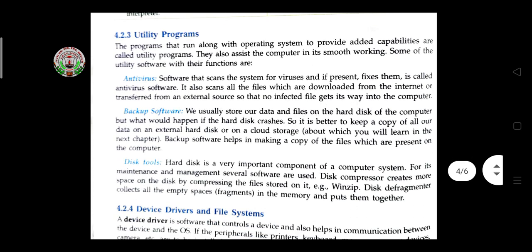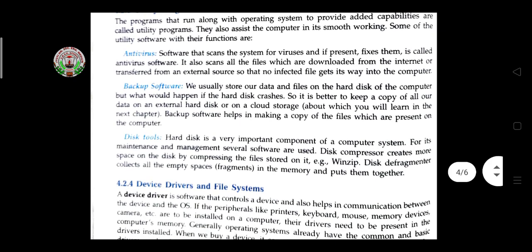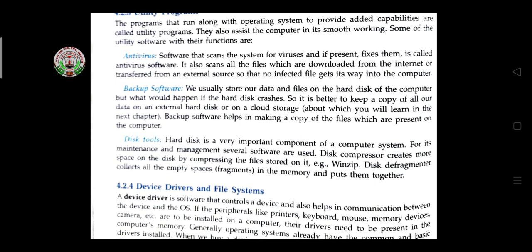And then come to the utility program. The programs that run along with the operating system to provide added capabilities are called utility programs. They also assist the computer in its smooth working. What do you mean by utility program? The programs that run along with the operating system to add some capabilities. These are antivirus, backup software, and disk tools. Antivirus, you know, we have to install to scan for any virus while using the internet on our computer.